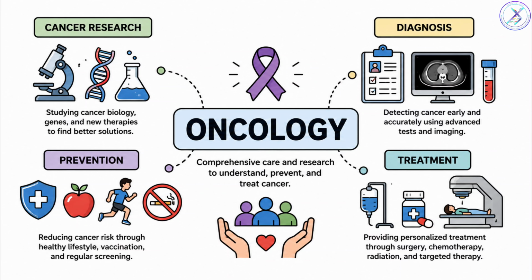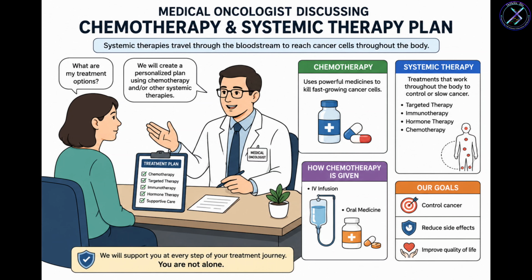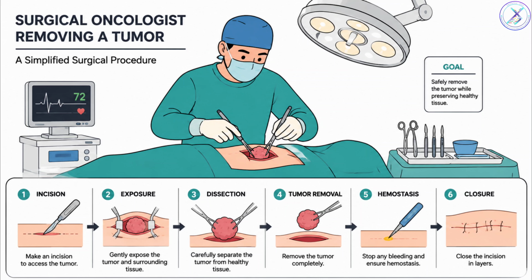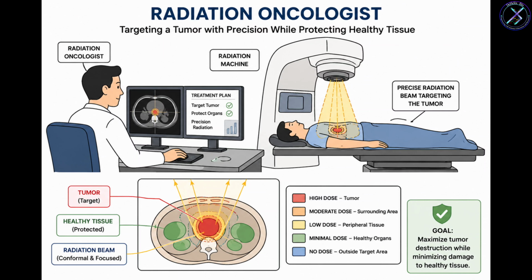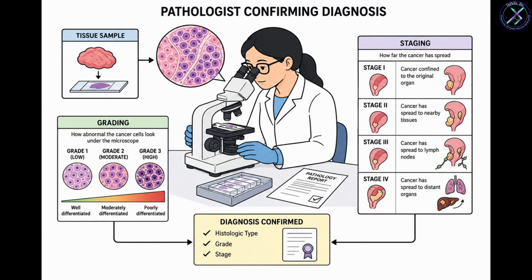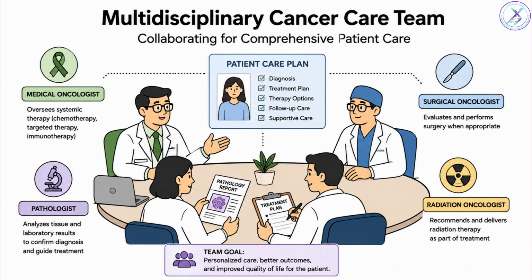The scientific discipline devoted to studying, diagnosing, preventing, and treating cancer is called oncology. Medical oncologists manage chemotherapy and systemic therapies. Surgical oncologists remove tumors. Radiation oncologists use ionizing radiation to destroy cancer cells. Pathologists confirm the diagnosis through microscopic examination, grading, and staging. Together, they form a multidisciplinary team dedicated to cancer care.